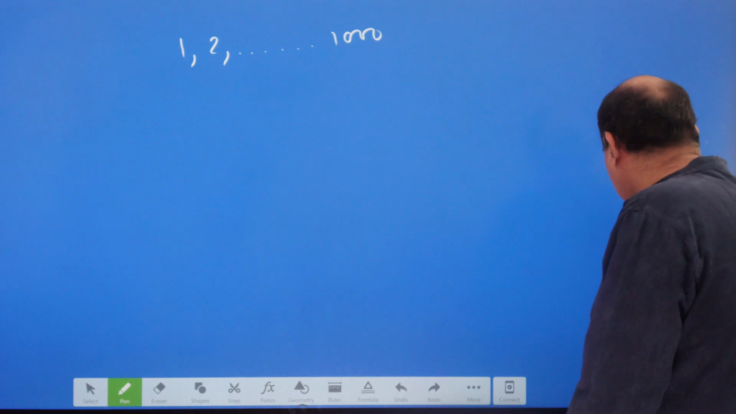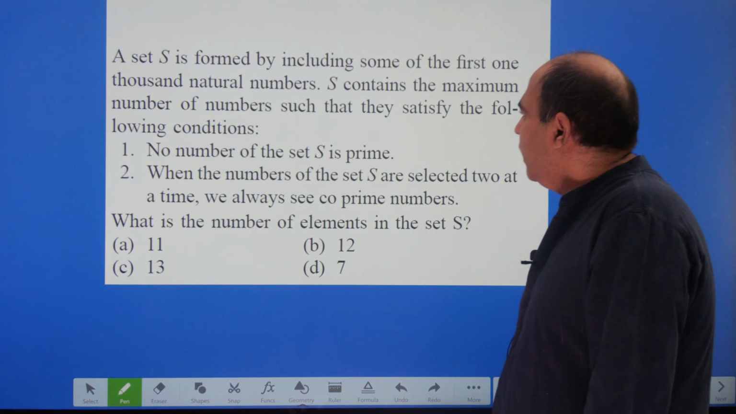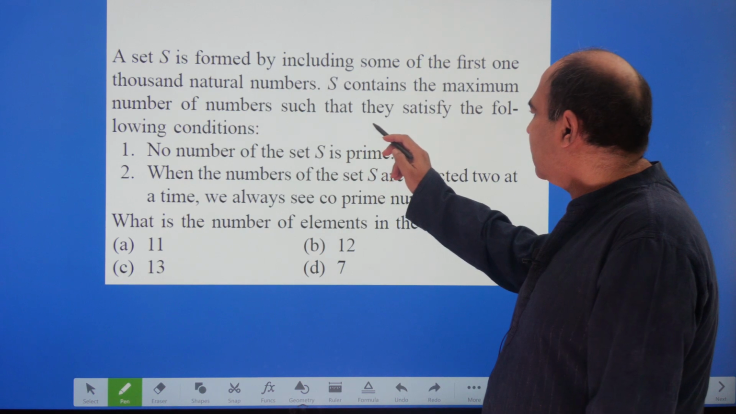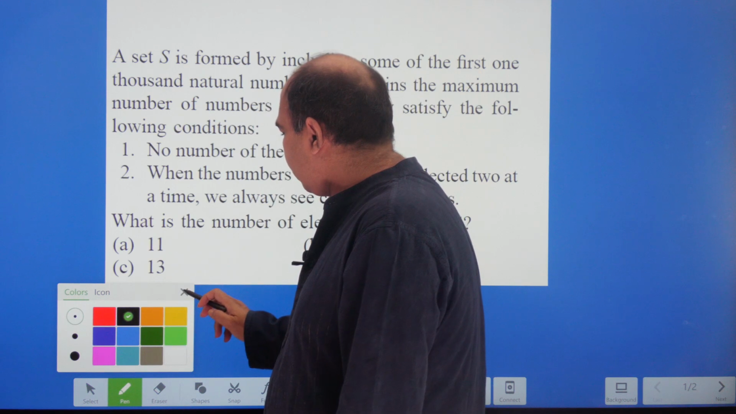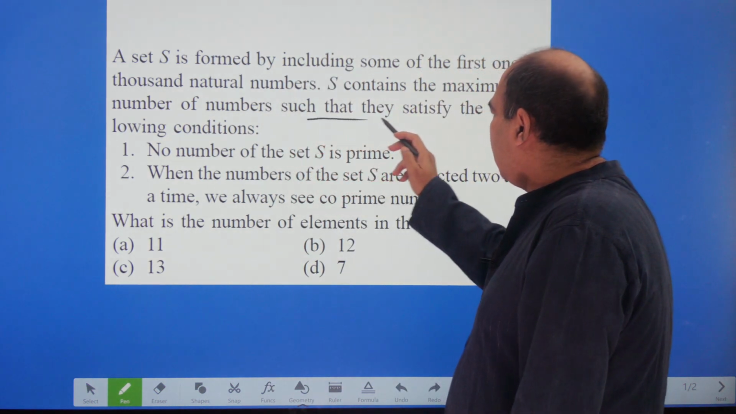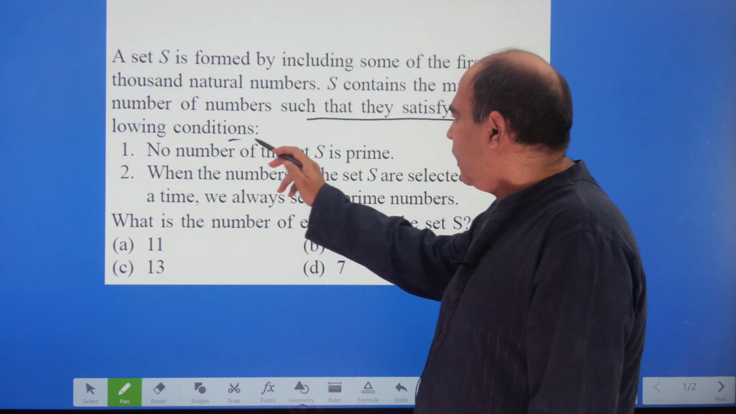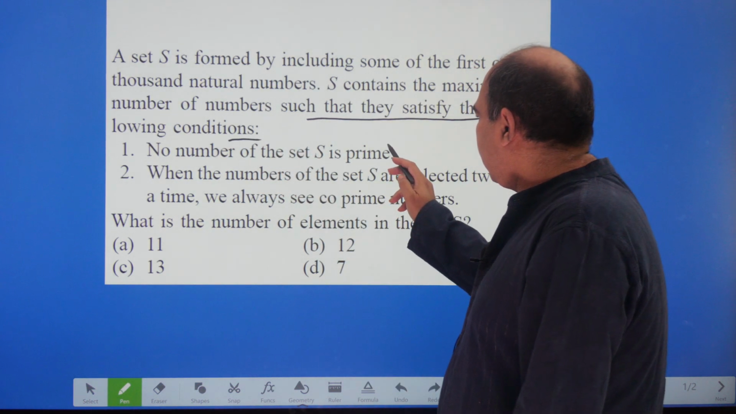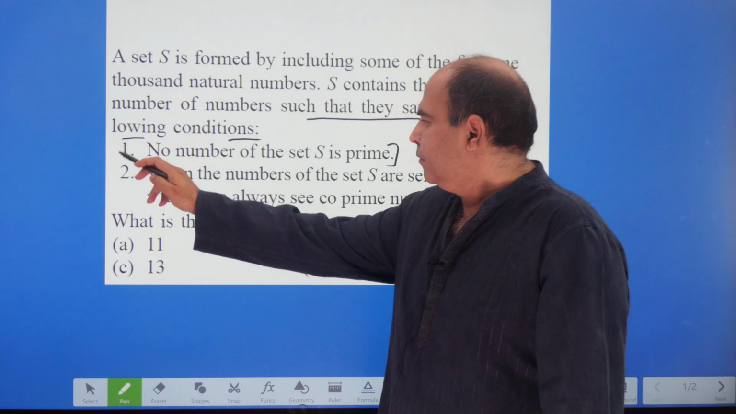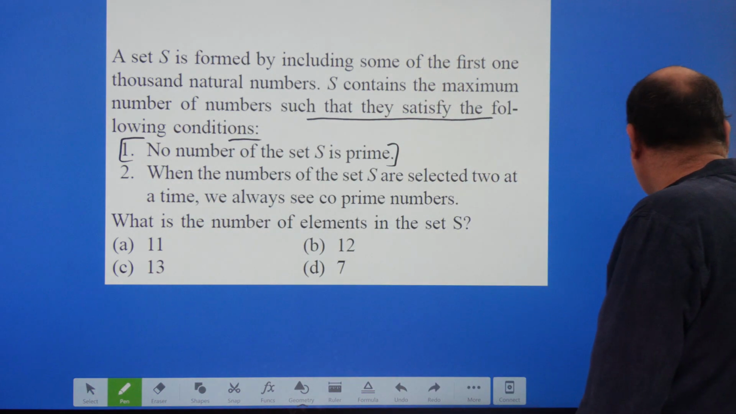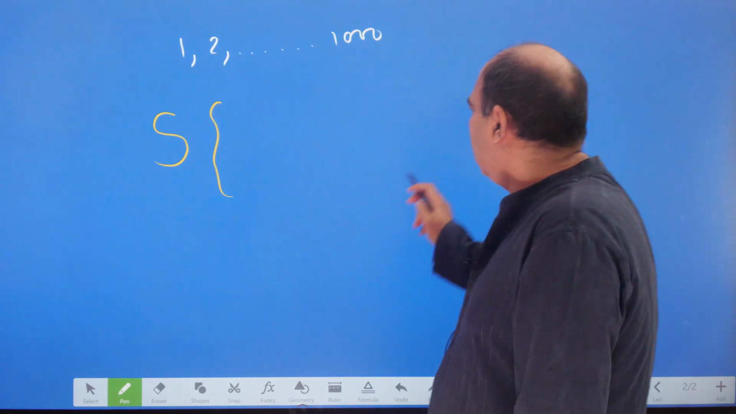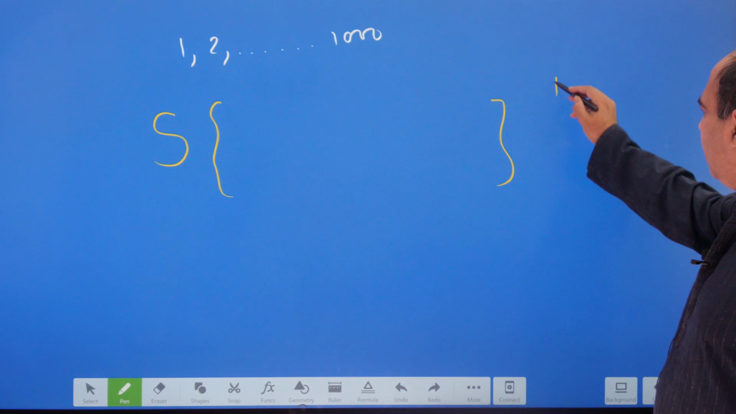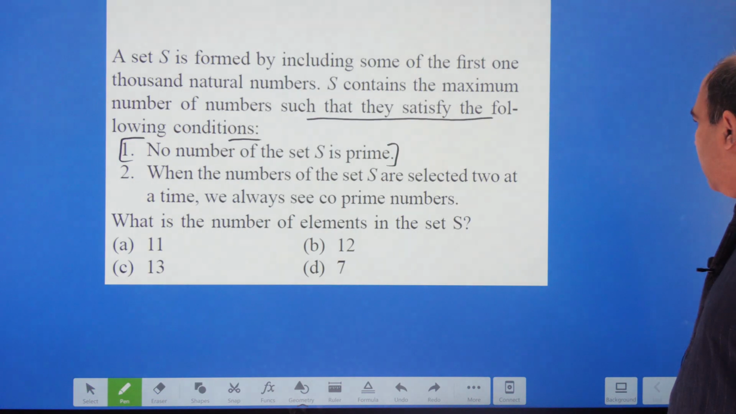So this is what this is saying, and then it says S contains the maximum number of numbers such that they satisfy the following conditions. So there are a few conditions that need to be satisfied for S. No number of the set S is prime. Okay, so that's the first condition. So we are building the subset S from this, and no prime number in the subset S. That's the first indication here.